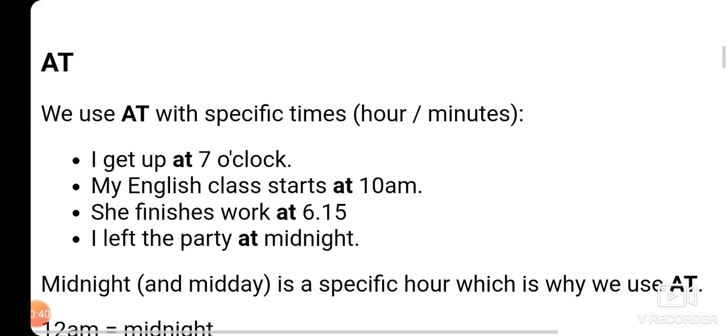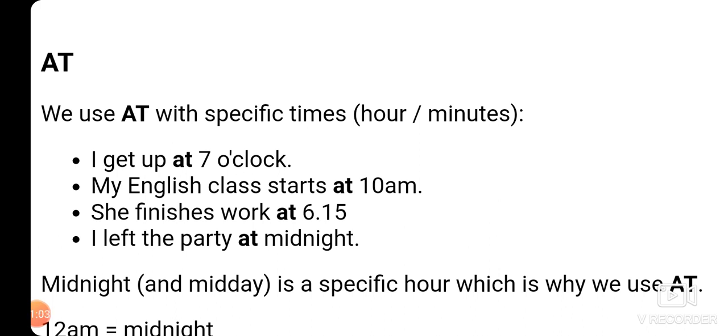We shall first individually look at the different prepositions of time one by one. We are first going to discuss this very important preposition of time, that is at. We use at with specific times. Specific times means the hours or minutes.